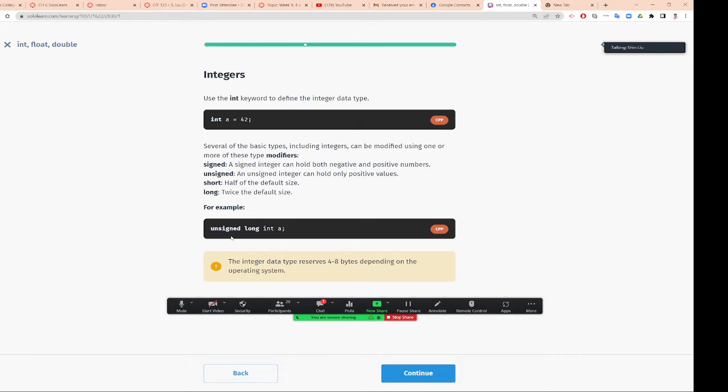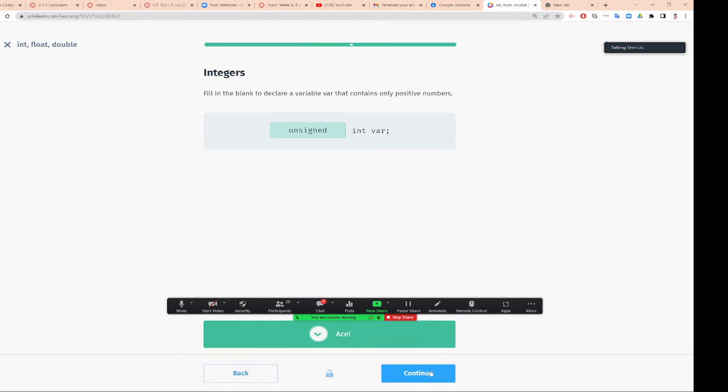So is long twice the integer? Unsigned, only positive numbers. The integer data type reserves 4 to 8 bytes depending on the operating system. Fill in the blank: declare a variable that contains only positive values. Then you put unsigned. Once you put unsigned, it's only positive. It's strange that it doesn't say positive, right? But you just need to remember. Okay?